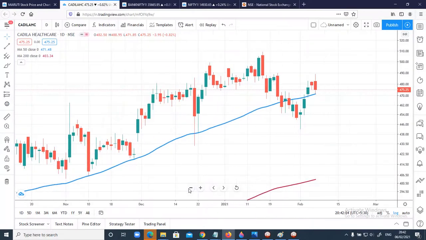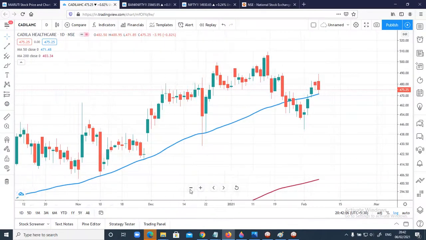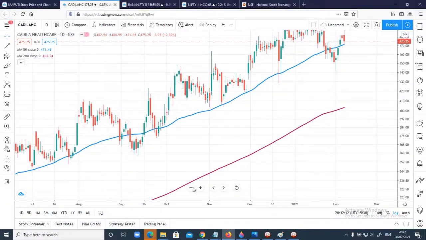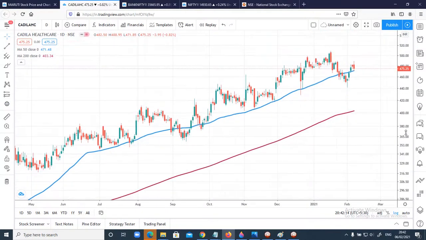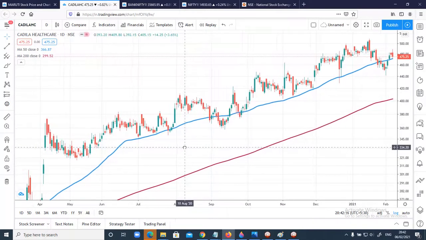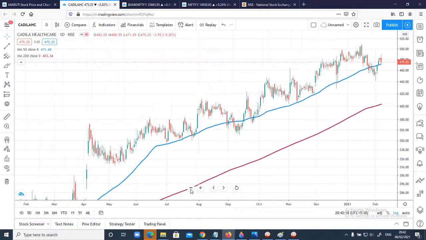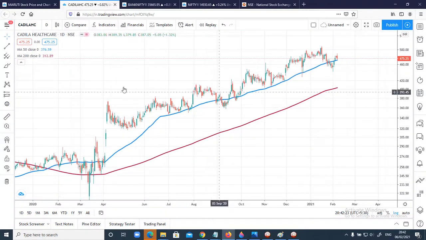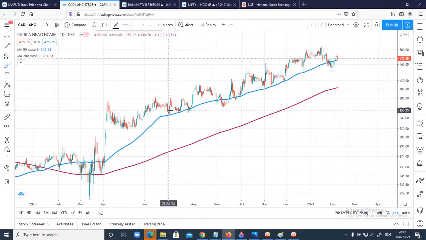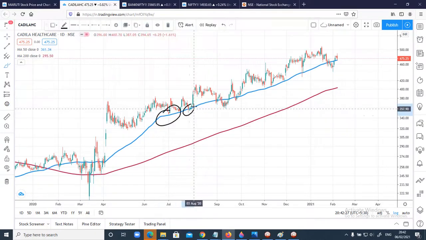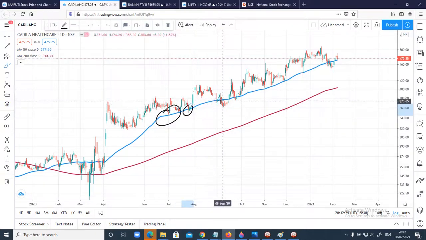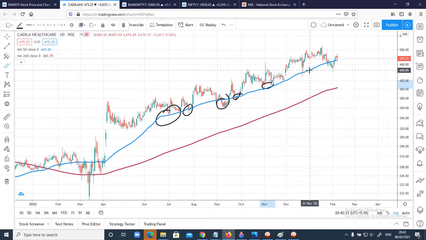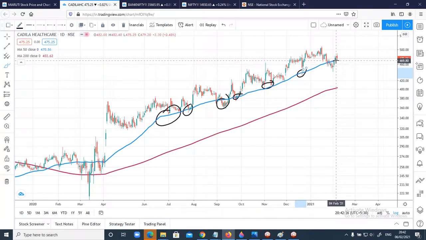Now the first thing I'm going to do is check out the trend as well, because the stock has been moving upward for a long time now. Let me draw a trend line here first. And you can see the most important point is, every time it has touched the 50 moving average, it has gone a little down and then reversed again. So this 50 moving average has been playing a very important role for Cadila Healthcare.